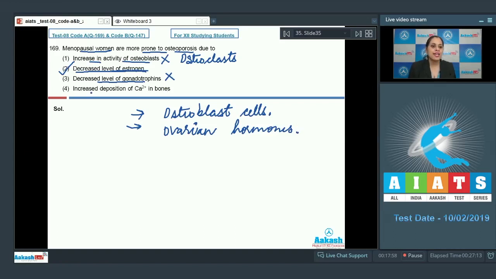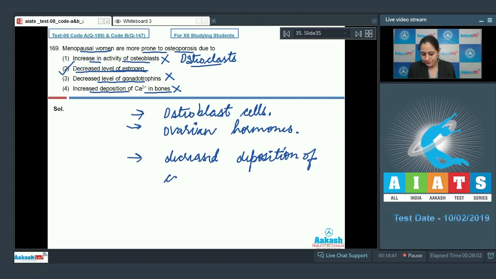The last option is increased deposition of calcium in bones, and this is an incorrect option because due to increased activity of osteoclast cells, there is dissolution or resorption of bone leading to osteoporosis, where calcium levels are reduced in bones. So this will lead to decreased deposition of calcium in bones. So the correct answer to this question is option number 2. Let's proceed to the next question.